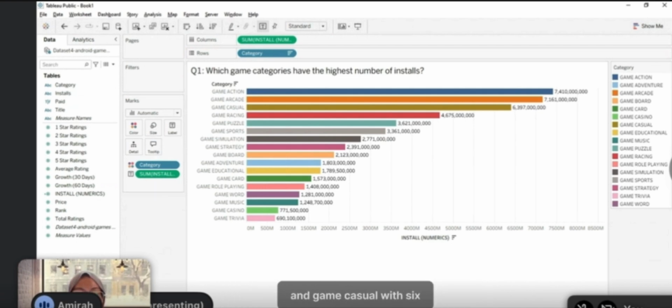Looking at the result, Game Action comes first with 7.4 billion installs, followed by Game Arcade with 7.2 and Game Casual with 6.4 billion. On the other hand, Game Trivia and Game Casino have the lowest installs, showing they are niche categories. So the insight here is Action, Arcade and Casual are the most popular genres, meaning these are the most competitive but also the most rewarding categories for game developers to enter.